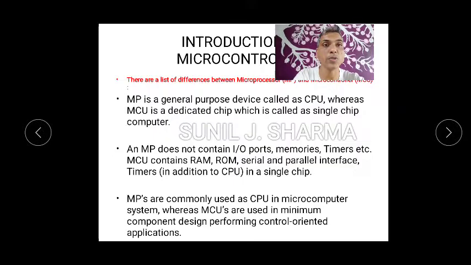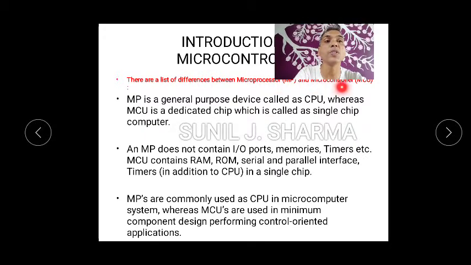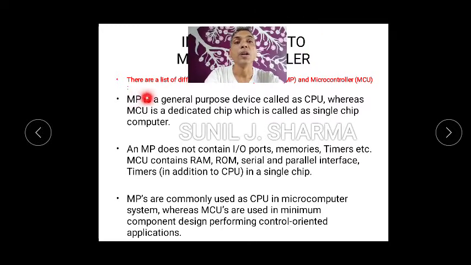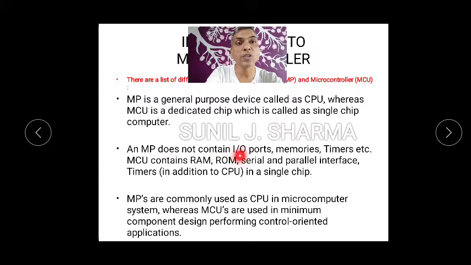Okay, now let's go to the next slide. Now let's see the differences. What are the differences between microprocessor and microcontroller? Microprocessor is a general purpose device called CPU, whereas microcontroller is a dedicated chip which is called a single chip computer. A microprocessor does not contain input output ports, memories, timers, etc. But a microcontroller contains RAM, ROM, serial and parallel interface, that is input output ports, timers, in a single chip.